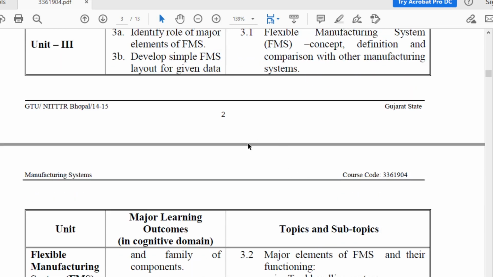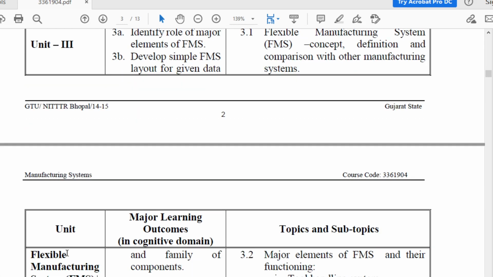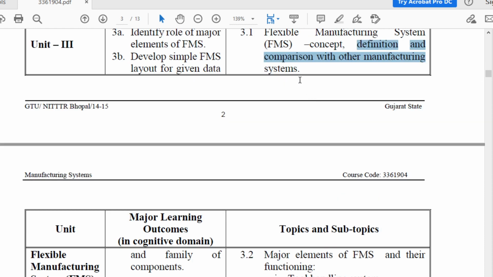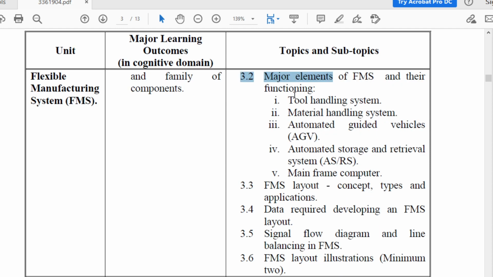Now chapter number 3 is flexible manufacturing system. The first topic is flexible manufacturing system. The short form of flexible manufacturing system is FMS, in which what are you going to learn? The concept of FMS, definition and comparison with other manufacturing systems. Then the second topic is major elements of FMS and their functioning. What are the major elements of FMS? What are their functions? All these you are going to study in this topic.